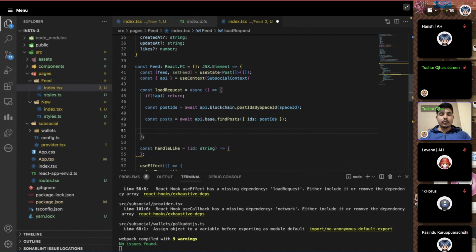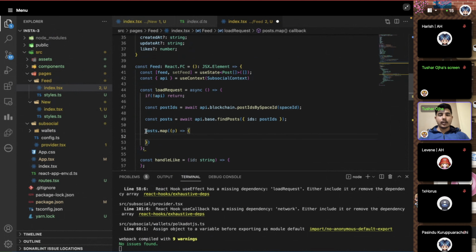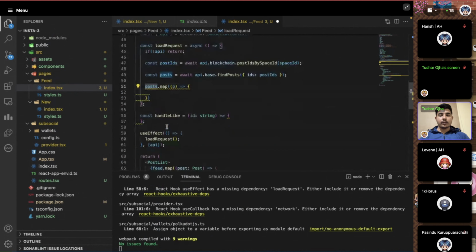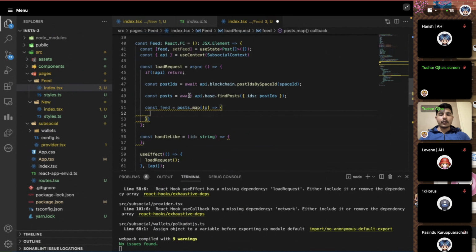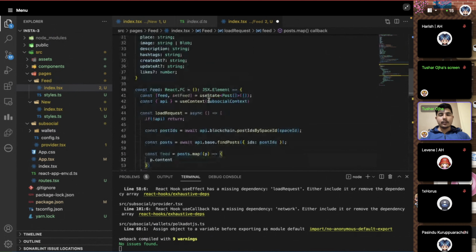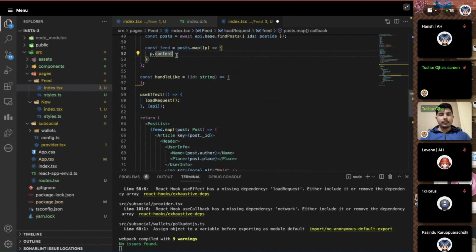So for that, we can do something like post dot map, and for each we can do something, right? And this thing which is coming is basically the feed array. What we are doing here is that e dot content, which we get, is the same as these few things. So we're going to do this only, e dot content. So we'll get all the things we need here, like title and tags and body and everything.